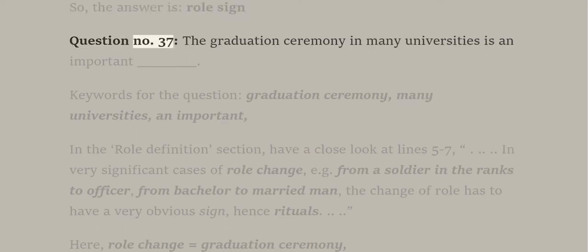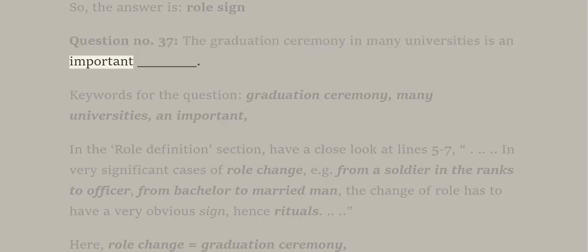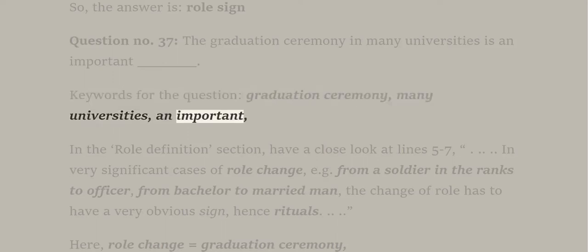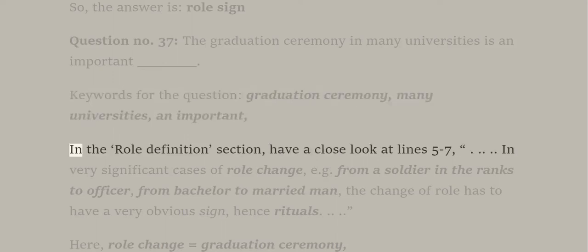Question number 37. The graduation ceremony, in many universities, is an important underscore. Keywords for the question: graduation ceremony, many universities, and important. In the role definition section, have a close look at lines 5 to 7.